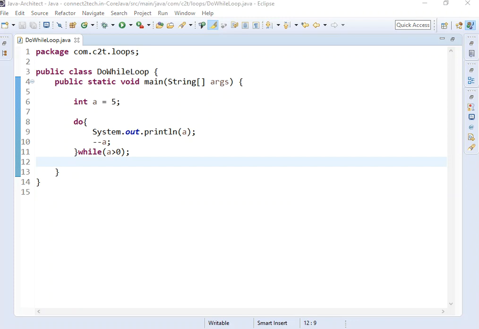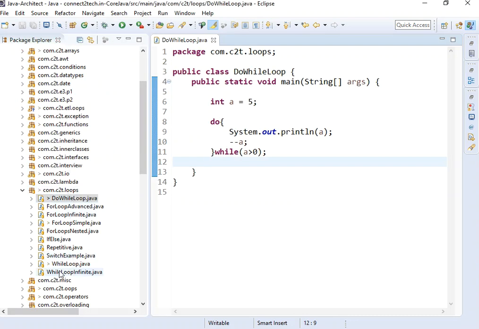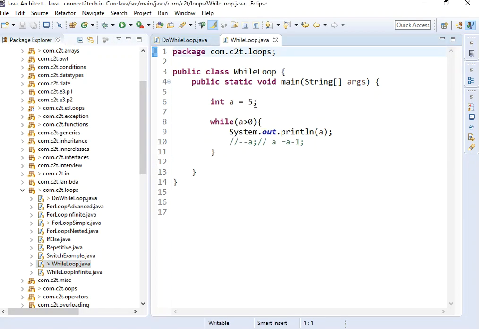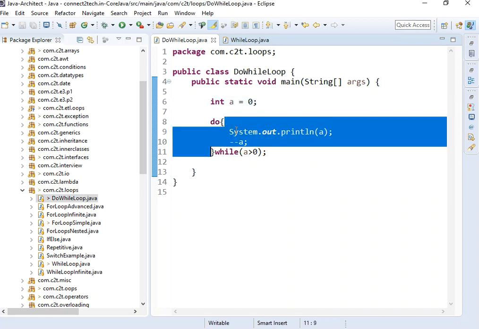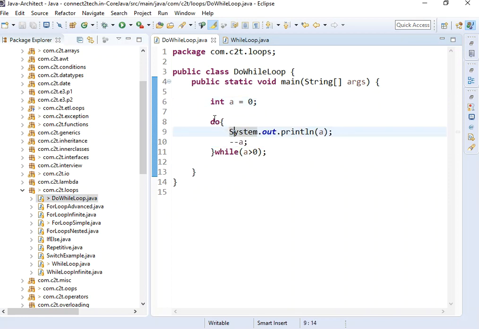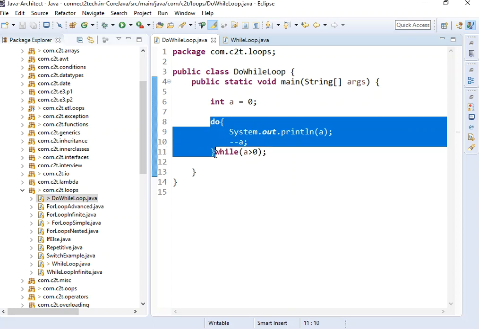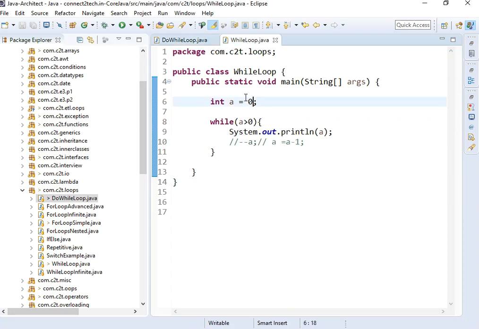So basically the difference between while and do while loop is, in the while loop you first check the condition, and if the condition fails it will never go inside, right? If I make this 0 here, then it will never go inside the loop. But in the do while loop, even if I make it 0 here, it will still go inside the loop at least once, but in this case it will not go in the loop as soon as the condition fails.